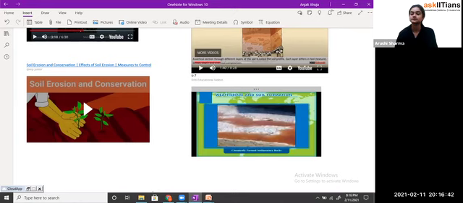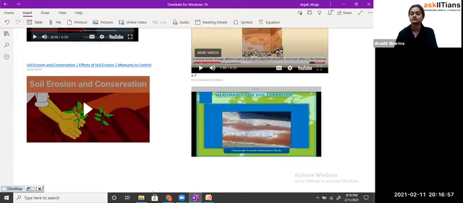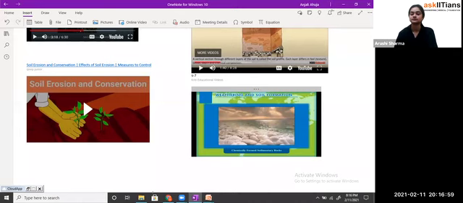Chemically formed sedimentary rocks are formed by the process of evaporation of water containing mineral salt in solution. In deserts or shallow lakes, water evaporates, leaving behind a layer of salts. These salts get consolidated into sedimentary rocks.